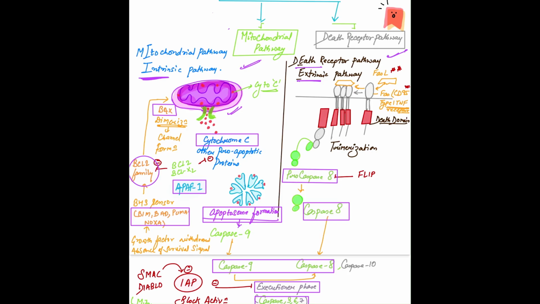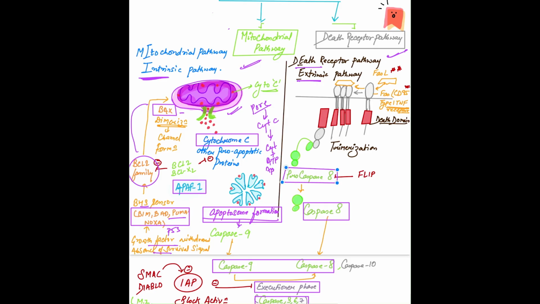Remember, whenever the cell receives some kind of death signal, p53 plays an important role. When the cell repair is not possible, the BH3 proteins get activated, and in turn the BH3 proteins BIM, BAD, PUMA, NOXA, the bad guys, will activate BAX and BAK, and BAK will create a pore in the mitochondria through which cytochrome C starts leaking out. When the cytochrome C comes out, it combines with other pro-apoptotic proteins along with ATP and APAF1.